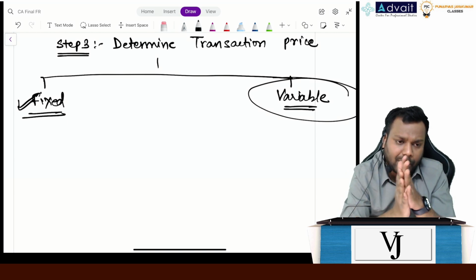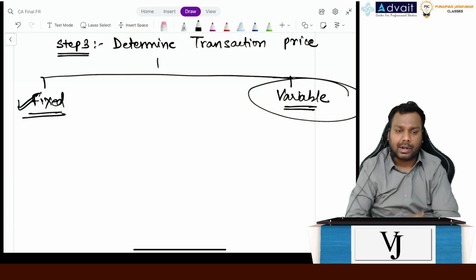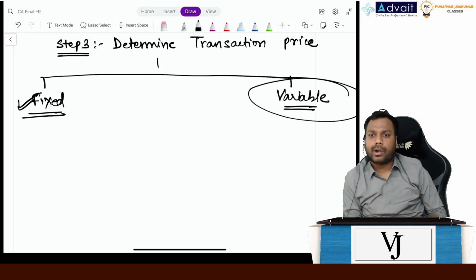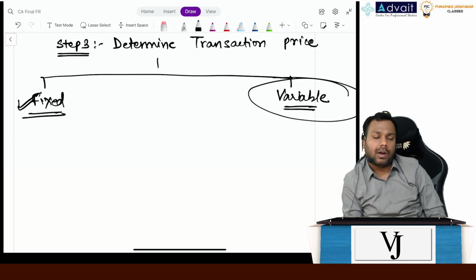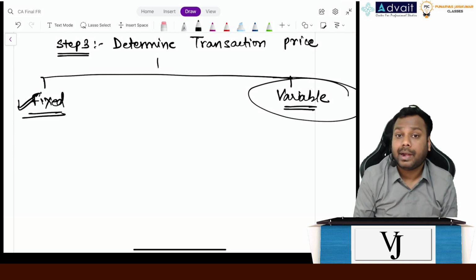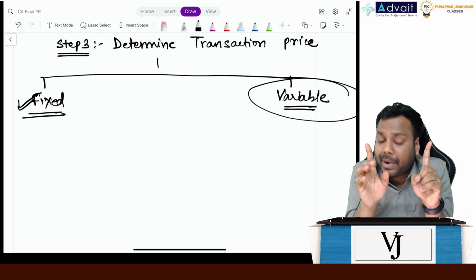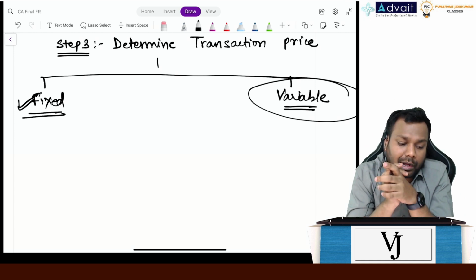To give an example, what happens in real estate contracts? Let's suppose I enter into a contract. I'm a company, an entity. I enter into a contract to build a hospital within 2 years, and the contract price is 100 crores. The 100 crores becomes the fixed transaction price. But what happens?